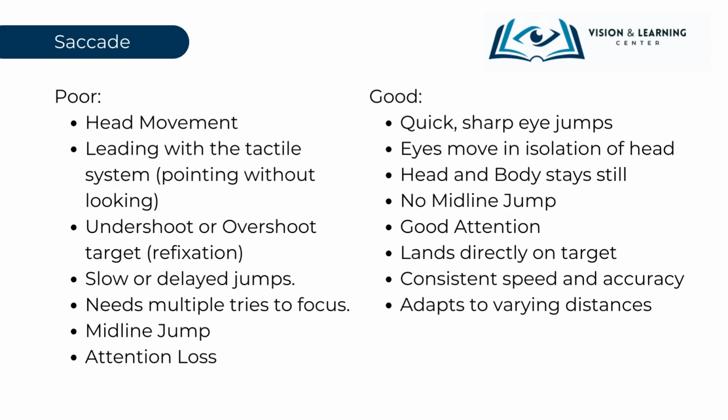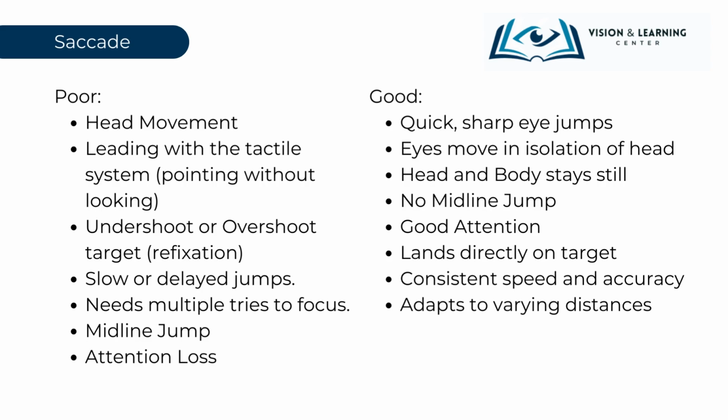They are characterized by quick and sharp jumps between focal points, allowing for efficient scanning and perception. Instead of relying on head movement, the eyes move independently, ensuring the head and body remain still during these shifts. Absence of midline jumps means there's a seamless transition as eyes move across central points, facilitating tasks like reading. These adept eye movements ensure sustained attention as the eyes land directly on their intended target without wavering. Furthermore, the speed and accuracy of these movements are consistent, allowing individuals to adapt quickly to varying distances and providing a smooth visual experience.